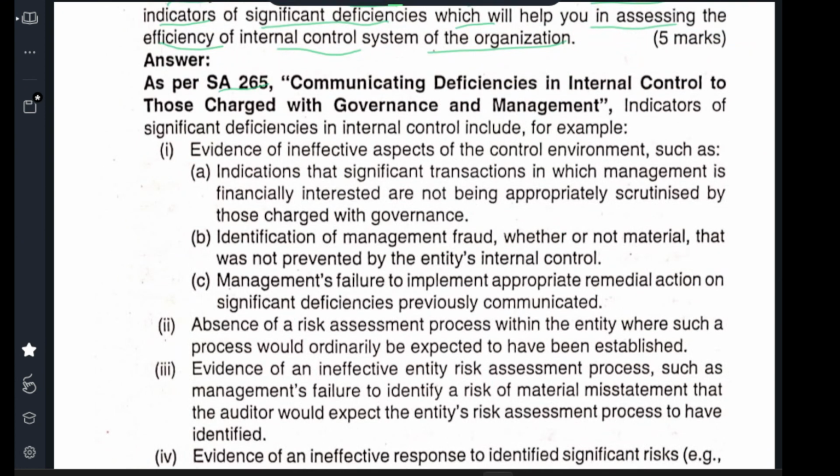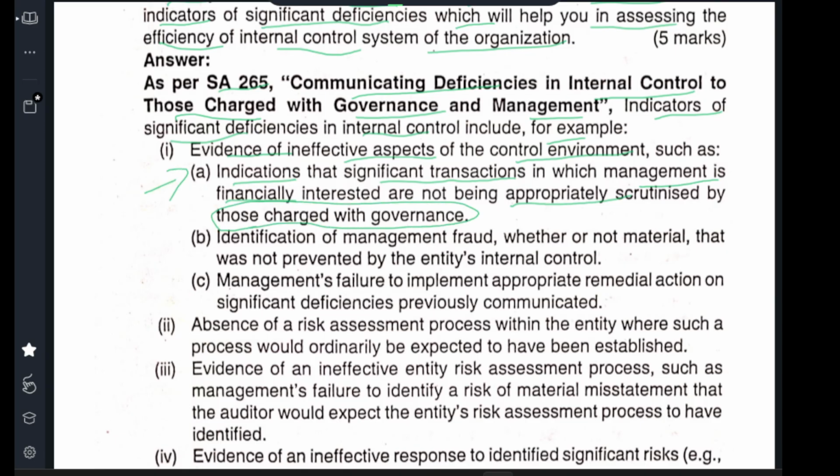So usually you want to verify internal control, and if there is a deficiency, you need to report it to the management as per Standard on Auditing 265, Communicating Deficiencies in Internal Control to Those Charged with Governance and Management. An indicator of significant deficiency in internal control includes deficiency evidencing an ineffective aspect of the control environment, such as an indication that significant transactions in which management is financially interested are not being appropriately scrutinized by those charged with governance.